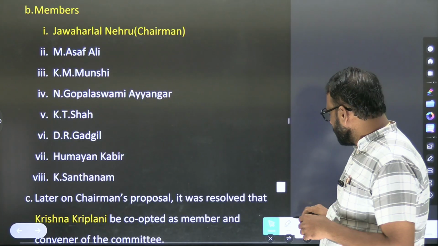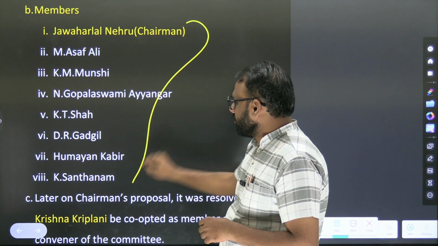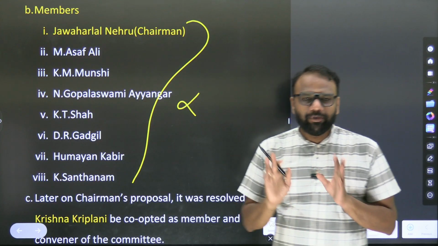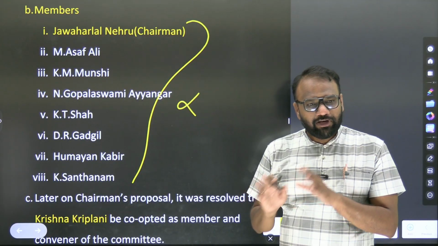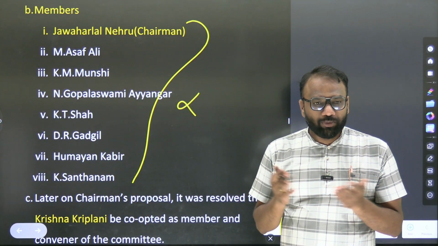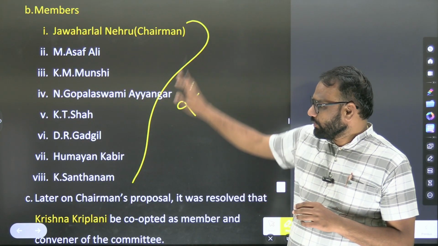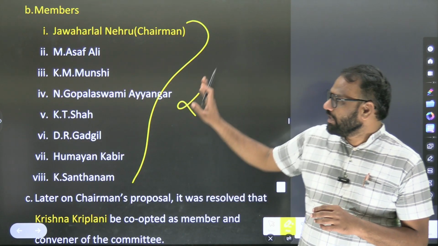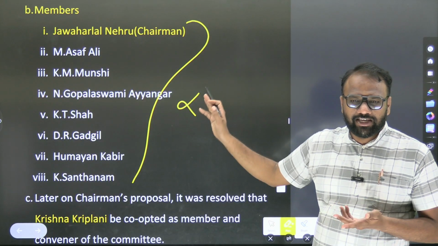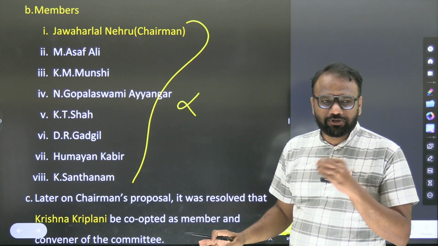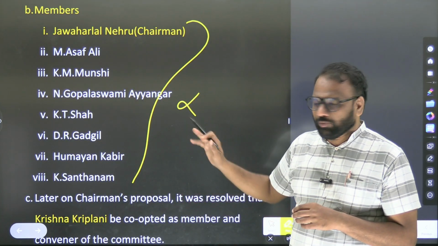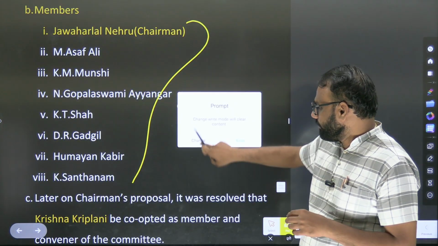I will urge you to completely ignore it. If at all one question accidentally appears in the prelims, even if you miss it, it is okay. Because there is so much information, I am sure UPSC is not going to focus on these aspects. Otherwise retaining is very tough. Asaf Ali and all the members, retaining the information of each and every member will practically not be possible. So just ignore this information.